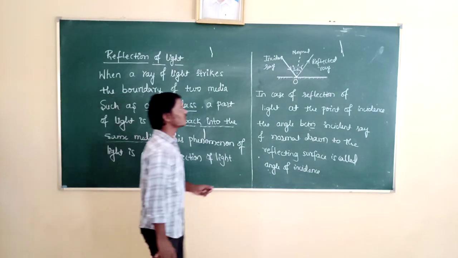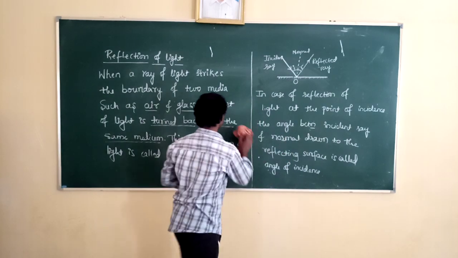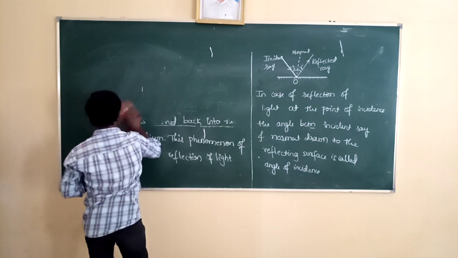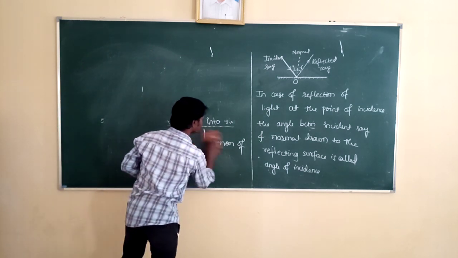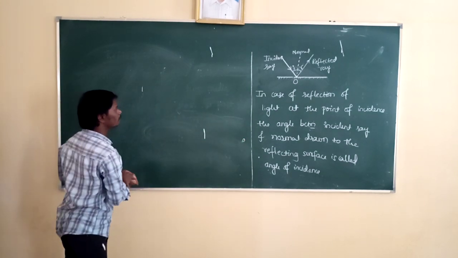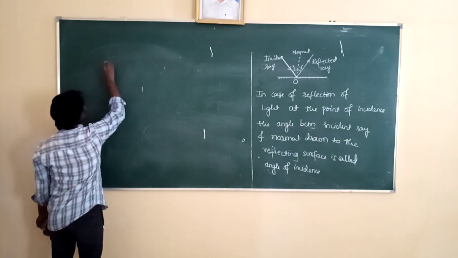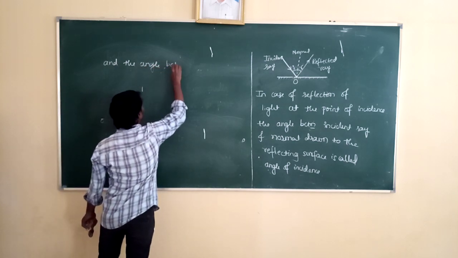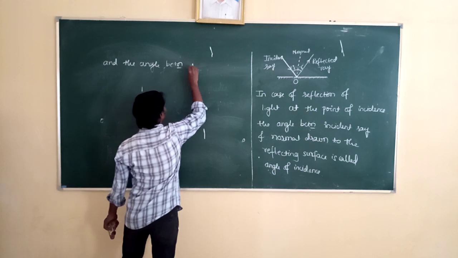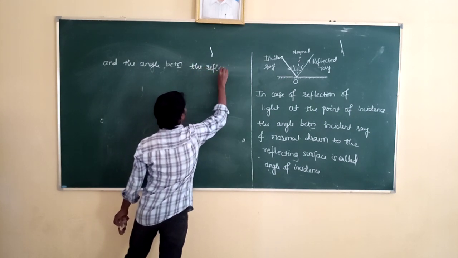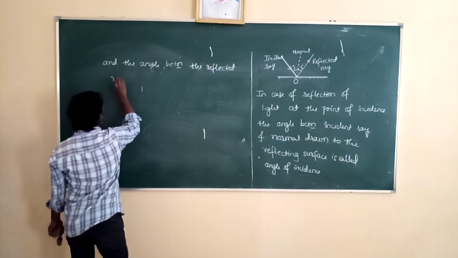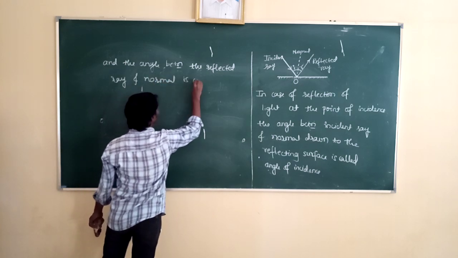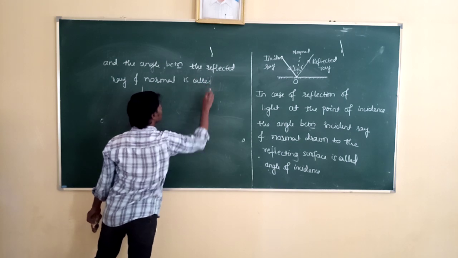The angle of reflection is the angle between the reflected ray and the normal.